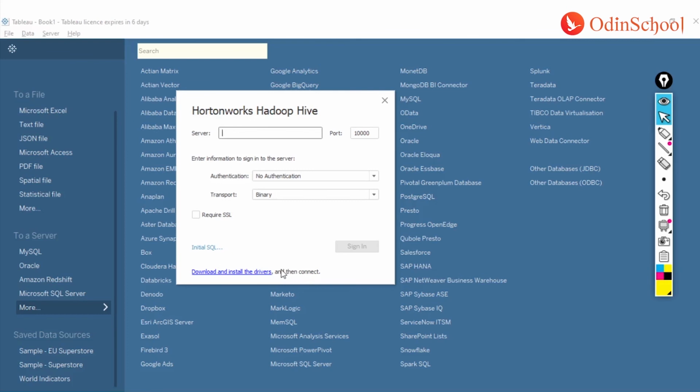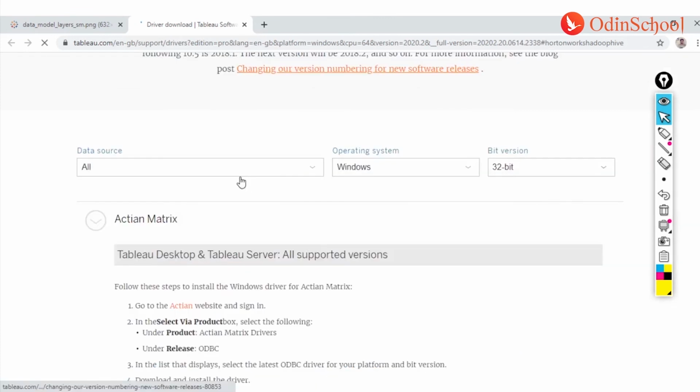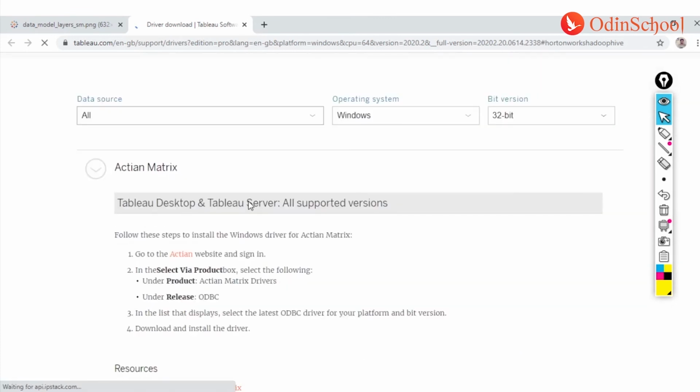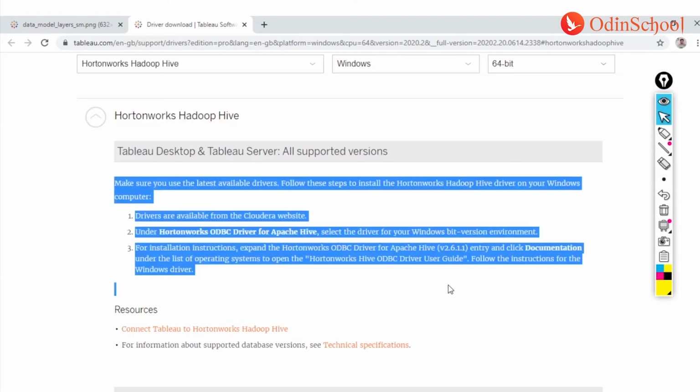Now, how can we download the drivers? You just have to click on this one and it will navigate to Tableau's official website, where you have the drivers and the format where you can find all these things. Now, let's say I have to find what is the data source I have, what is the operating system, we have to give these details, and then it will tell you how you can install this.